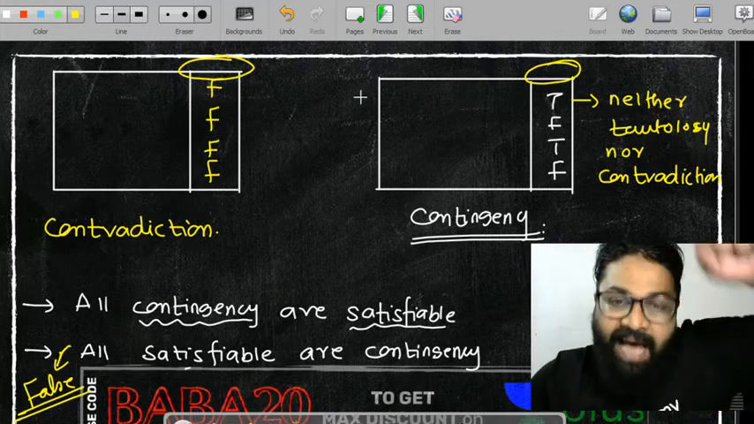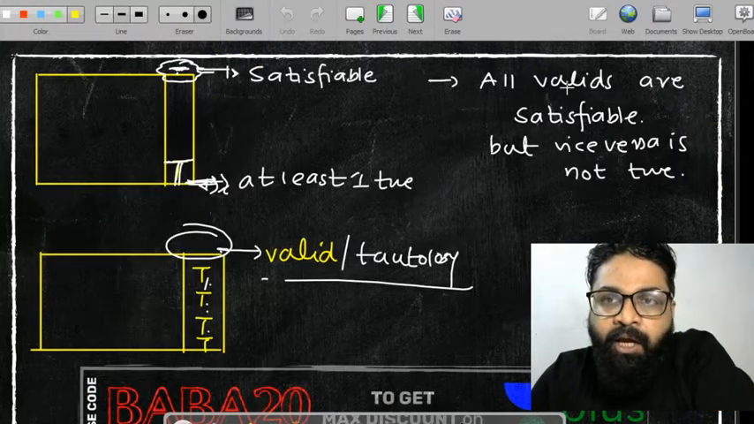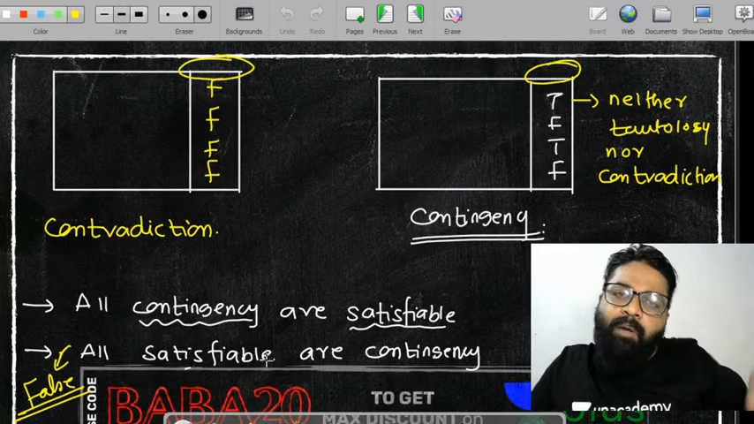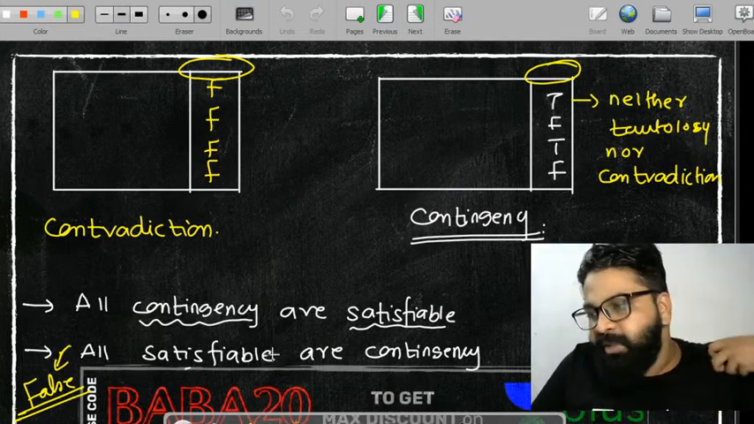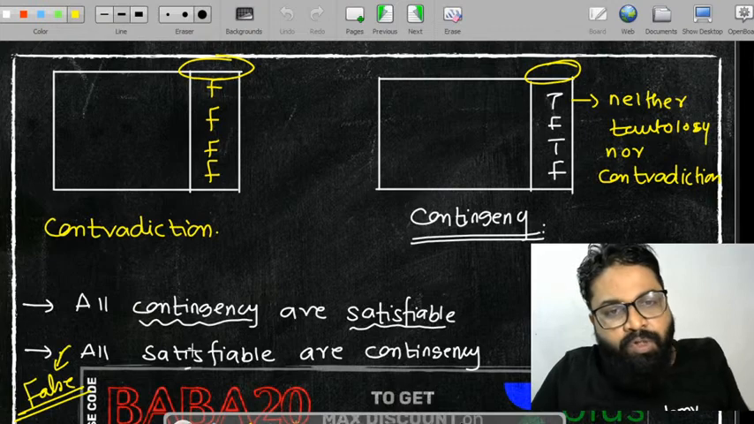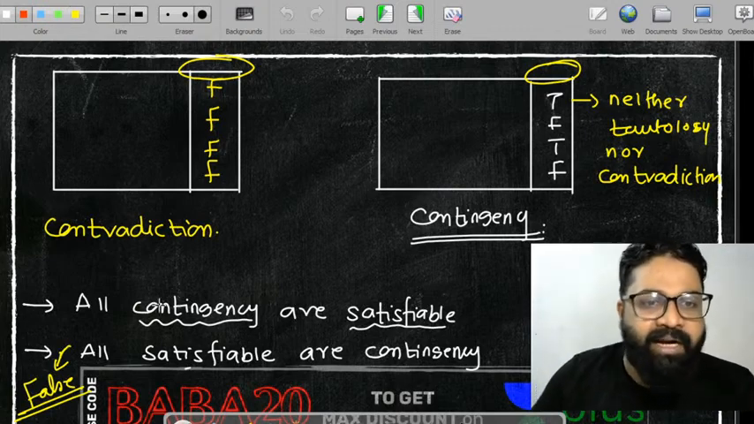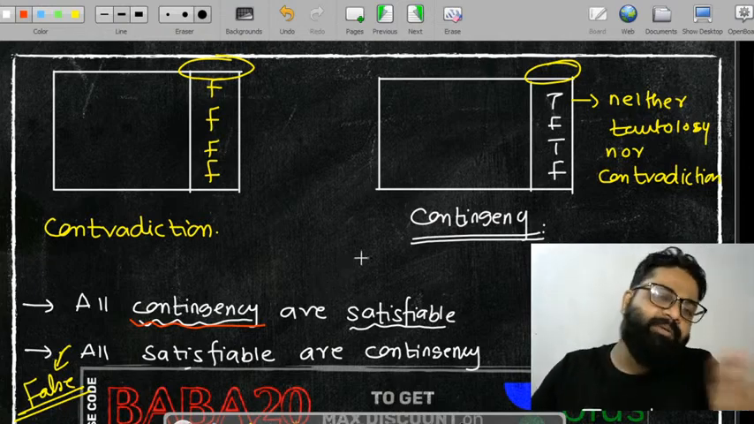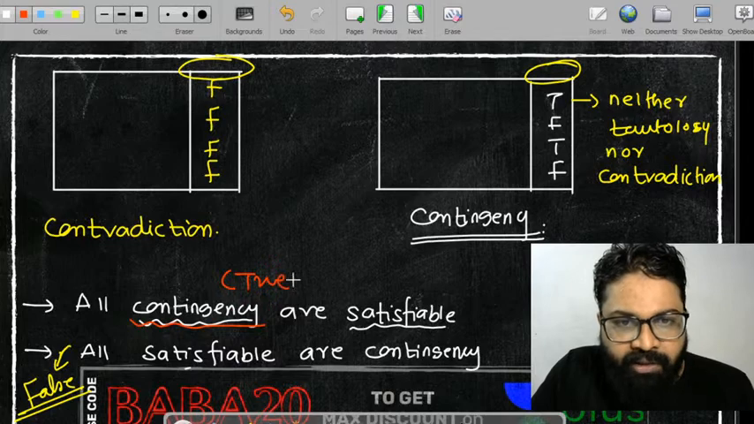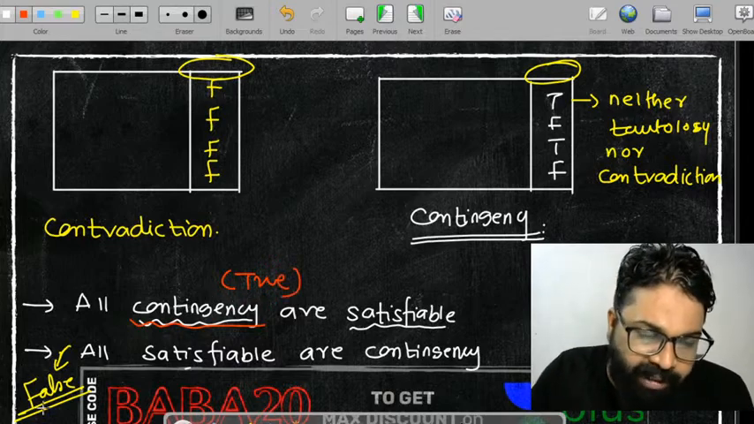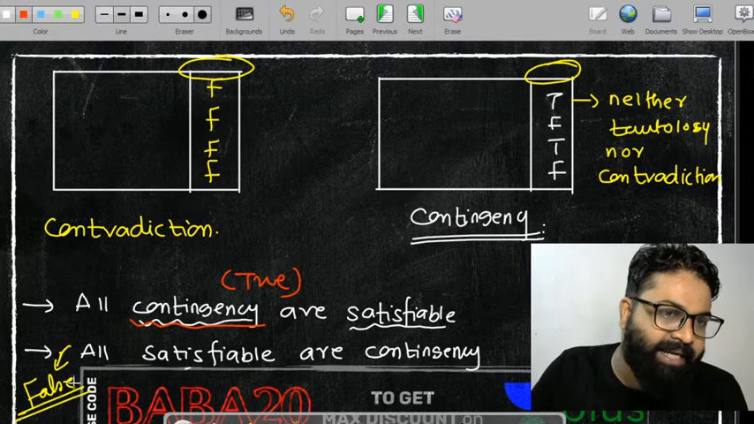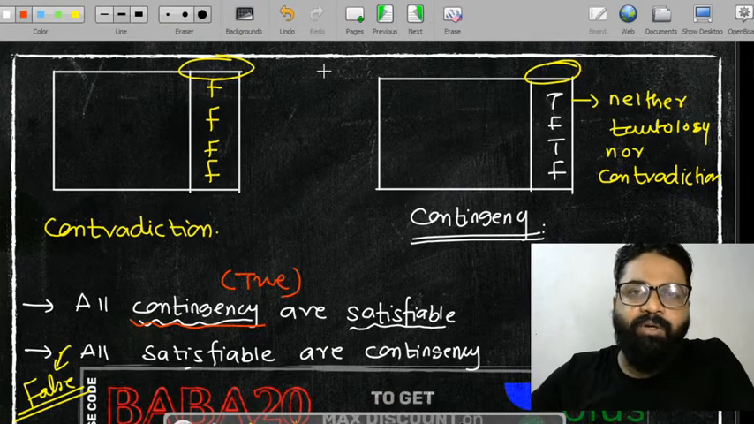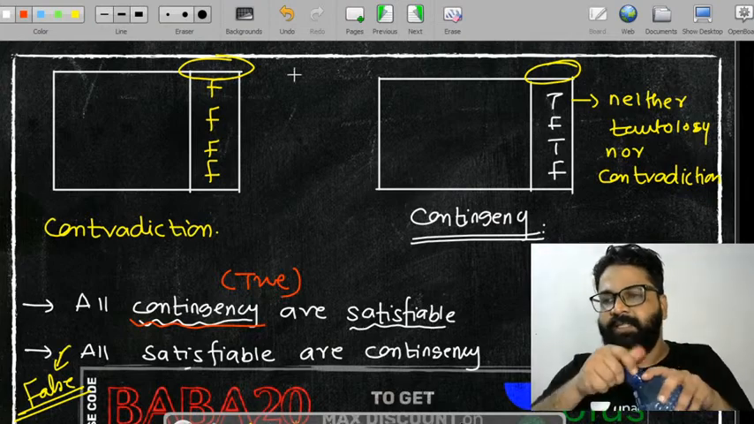If you think all satisfiables are contingency, then since all valids are satisfiable, it would mean all tautologies are contingency. That's a rubbish thing actually. So all contingencies are satisfiable. Contingency means a combination of true and false, and satisfiable needs one true, so this statement will be true, while the other statement will be false. That is the difference between the two. So in this way you can try to understand with respect to these particular cases. Okay?